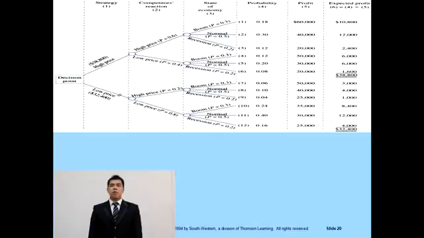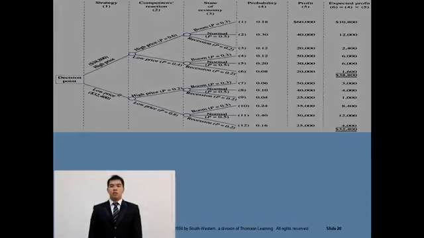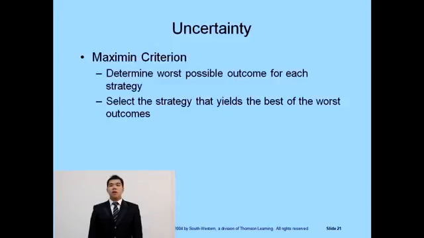This is an example of decision tree for pricing decision. In this example, the firm can adopt either high or low price strategy. We can see from the calculation in this figure that the firm will choose a high price strategy. Decision making under uncertainty is necessarily subjective.